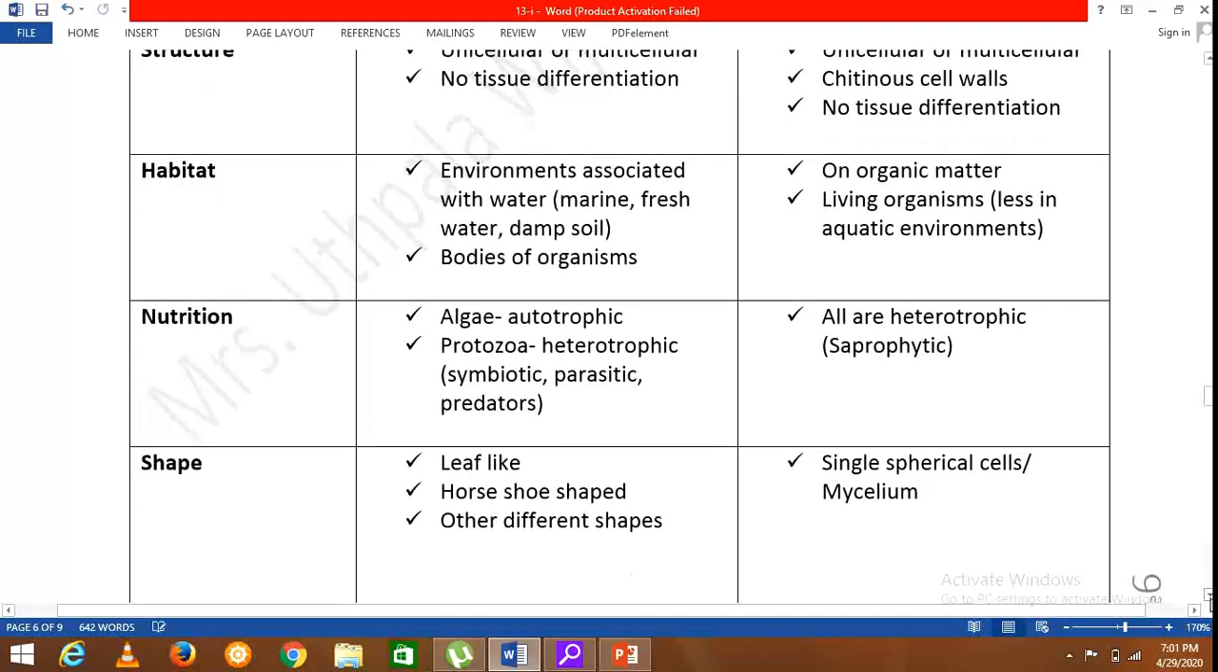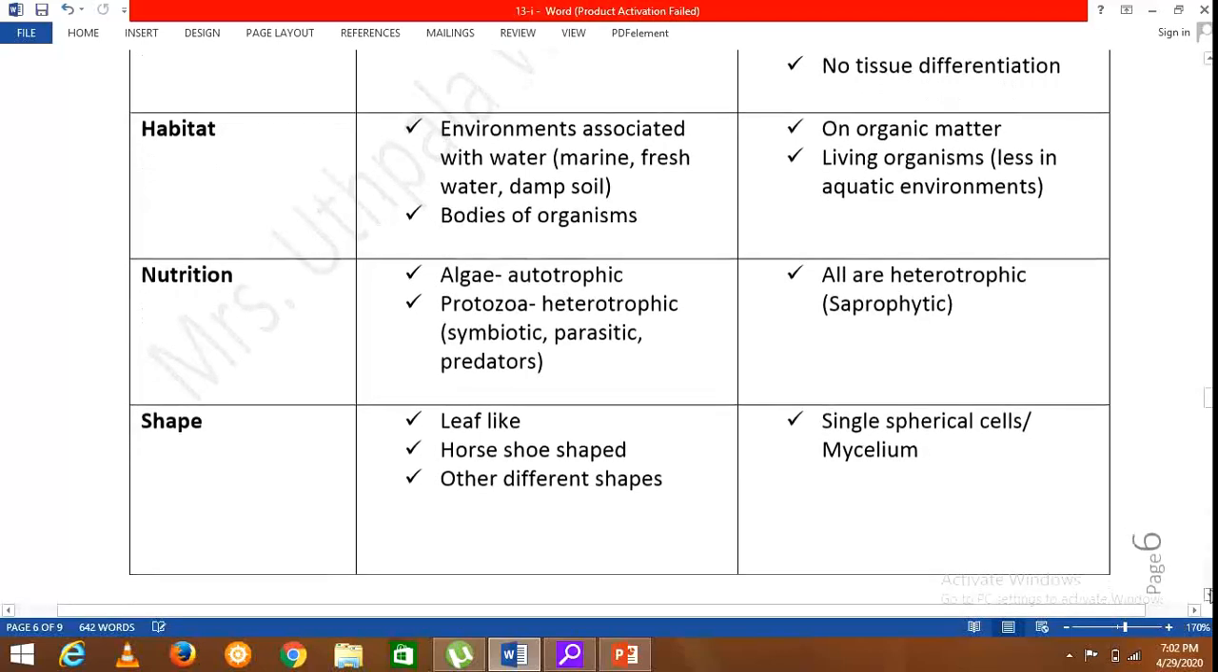Then when we take the body shape of these protists, they are either leaf-like. For example, when we take Ulva, there is a leaf-like shape, and then horseshoe-shaped varieties and different other shapes can be observed. Fungi may consist of single spherical cells. Sphere is round shape, and the fungal mycelium, in Sinhala we call it Dilira Jalaya, mycelium, fungal mycelium can also be observed.